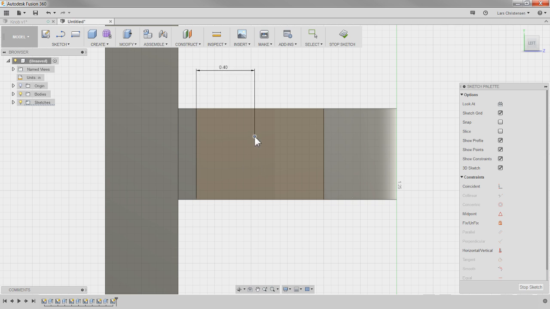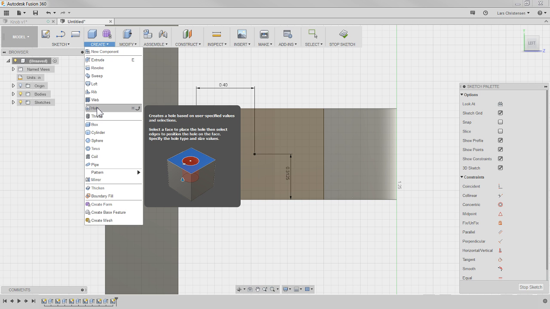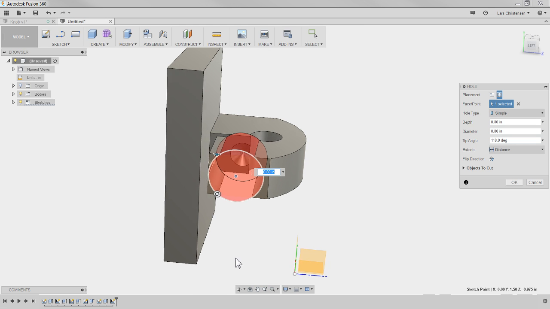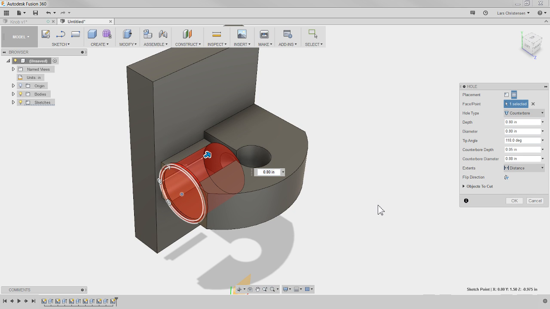And let's just go in here, and you can see how it can move up and down here too, right? So we could just do a dimension from here to here, and I know that it was 0.625, but I hate to do math. I can actually divide by 2 right in here, and then I get that point fully defined. The reason I want to create a point and let's just start creating the hole is be aware that Fusion actually has a hole function in here. So if I select that one and I select that point, I can actually blast a hole right through here. But not only just a simple hole, you can actually do something like a counterbore. So now I could actually place a counterbore in here.